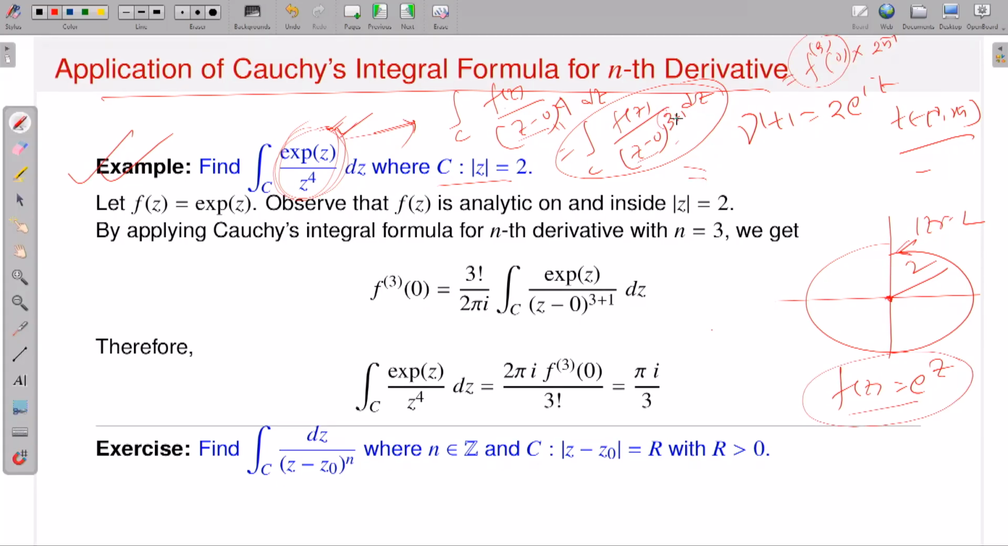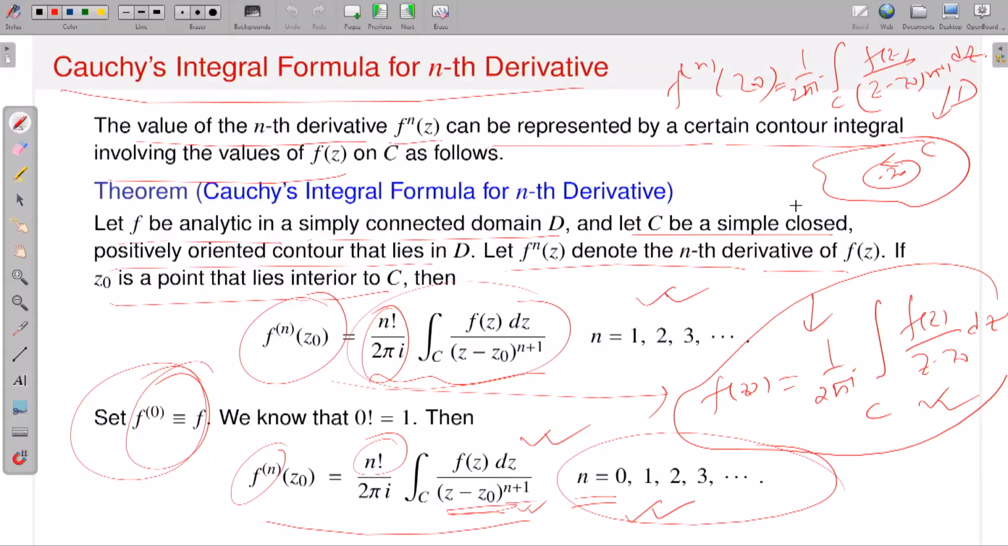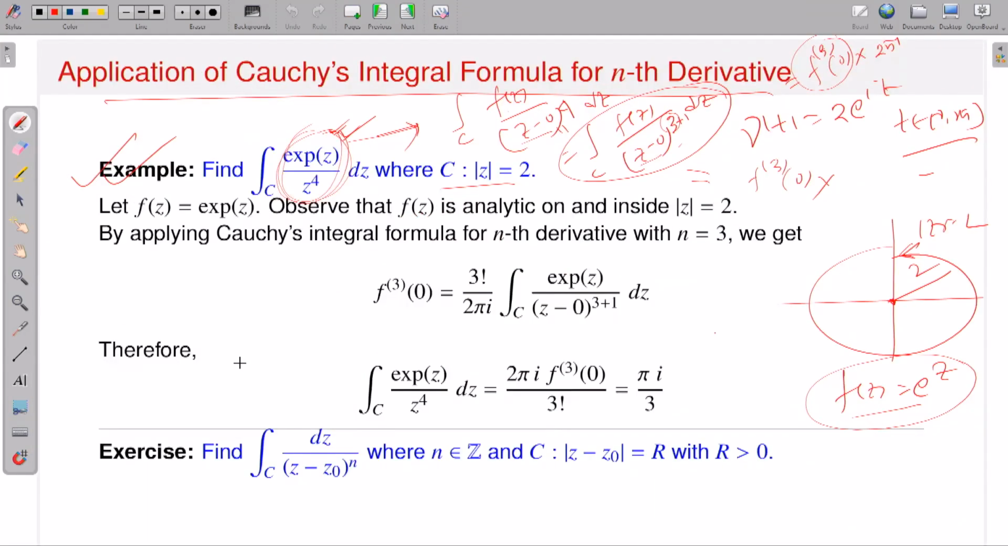Since n is equal to 3, this is the same as the third derivative of f at 0, with a factor. What is the factor? As I already told you, the factor is 3! divided by 2 pi i, and this should be on the right-hand side, so you have to bring it over. So this will be 2 pi i divided by 3! times the third derivative of f at 0. But you know the function f, so you can find the value of the third derivative of f at 0 with that factor, very easy.